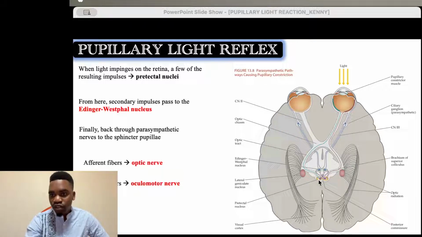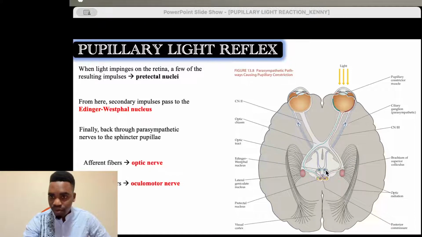You see, from the pretectal nucleus, the information will go here and here, and then assume we have damage at the pretectal nucleus of this side, the right pretectal nucleus. What happens? This left pretectal nucleus also projects to the right Edinger-Westphal nucleus as well. So it compensates, even if the pretectal nucleus of this side doesn't work, there is no problem at all, because this one is going to compensate.